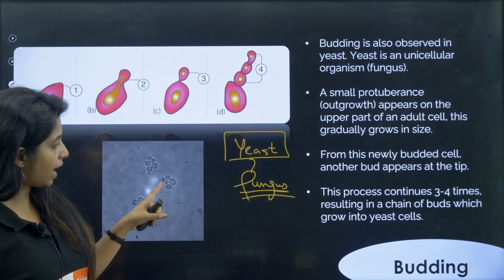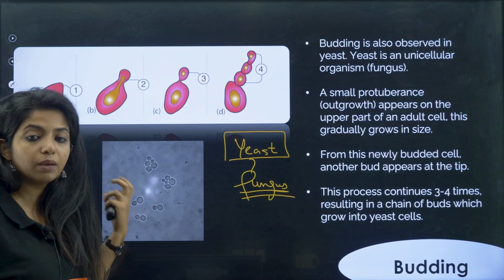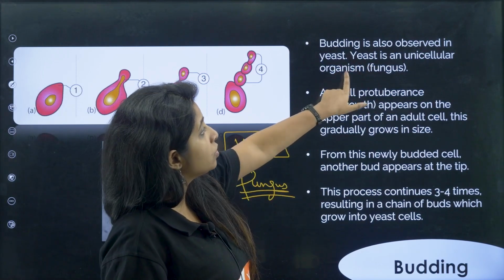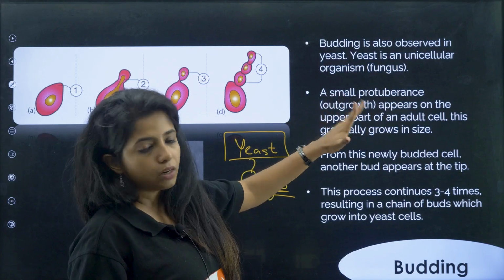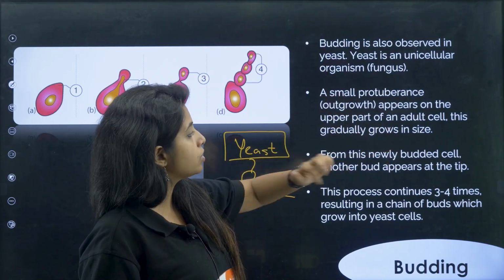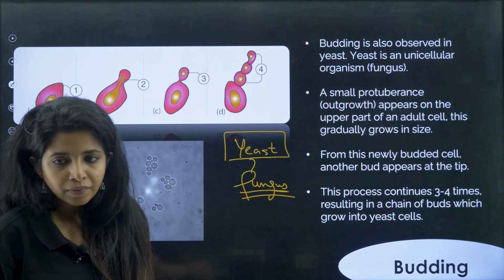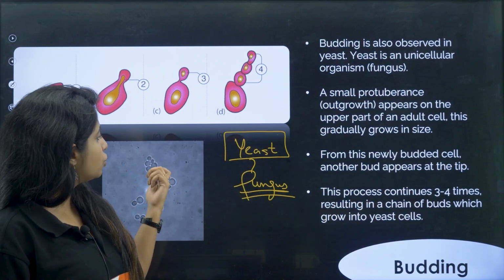So over here you see the actual one, the yeast. They keep on dividing, which is why you add a few yeast and they keep on dividing themselves. So budding is also observed in yeast. Yeast is a unicellular organism and comes under fungus. Usually fungi are multicellular, but this one is unicellular. A small protuberance appears on the upper part of the adult cell. This gradually grows in size. From this newly budded cell, another bud appears at the tip. This process continues 3 to 4 times, resulting in a chain of buds which grows into what?